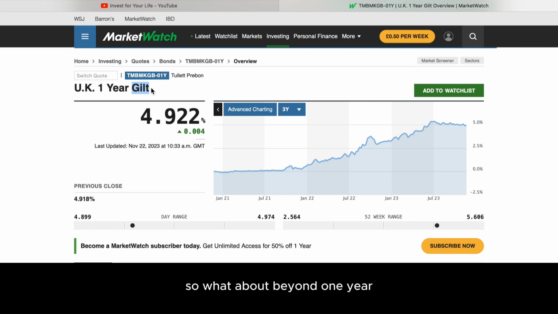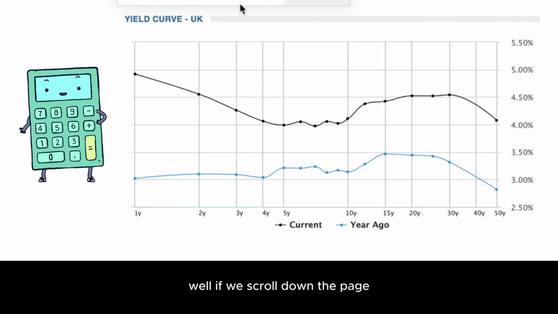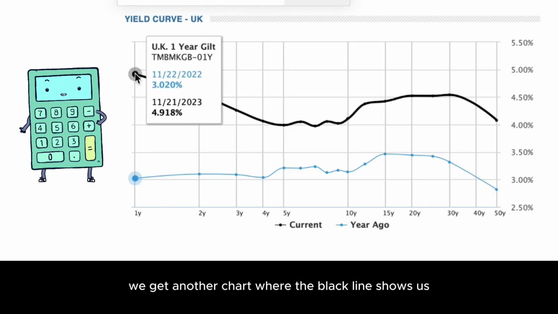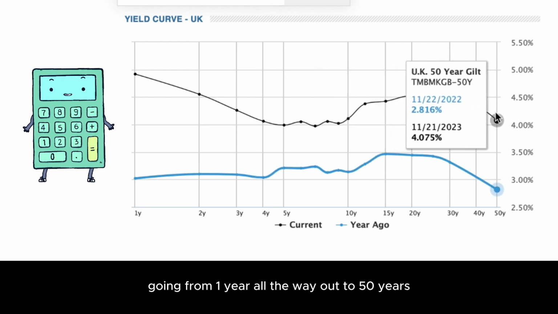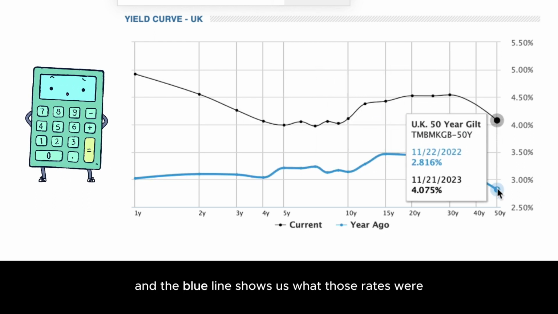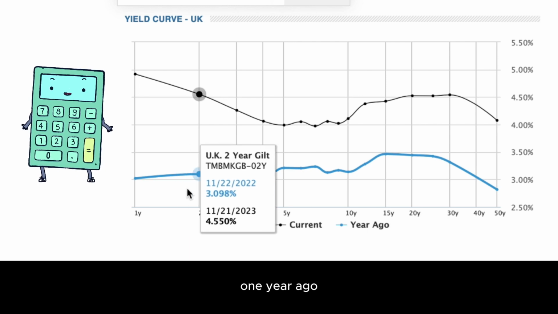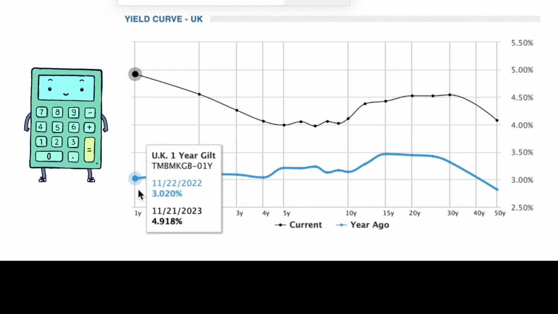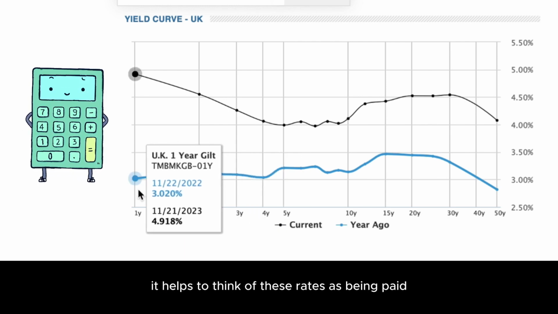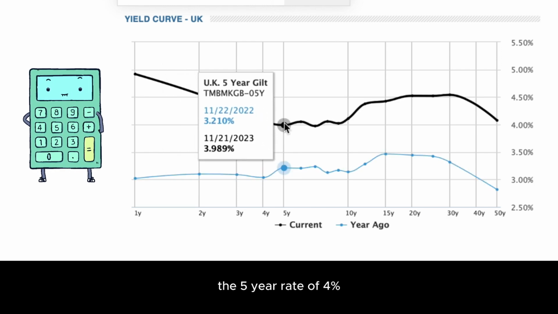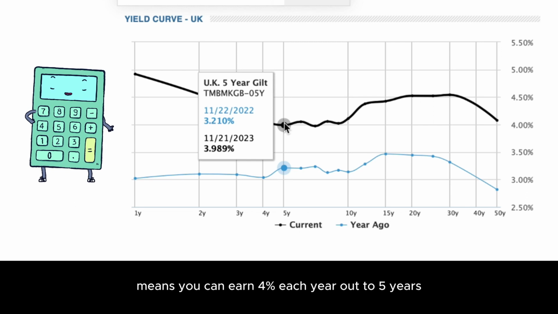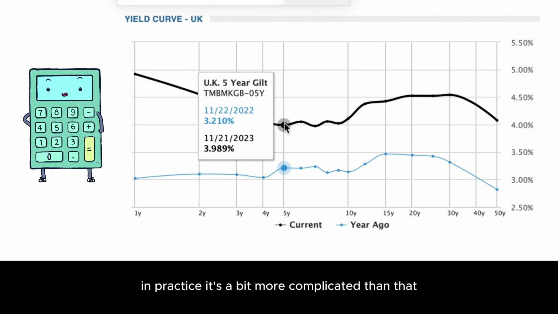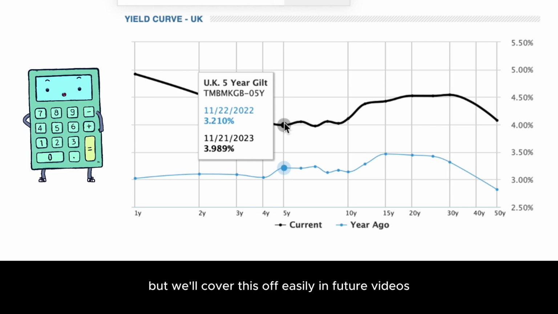So what about beyond 1 year? Well, if we scroll down the page, we get another chart where the black line shows us the interest rates we can earn going from 1 year all the way out to 50 years. And the blue line shows us what those rates were 1 year ago. It helps to think of these rates as being paid each year. So for example, the 5-year rate of 4% means you can earn 4% each year out to 5 years. In practice, it's a bit more complicated than that, but we'll cover this off easily in future videos.